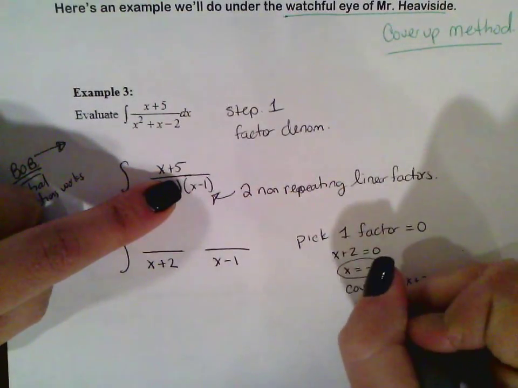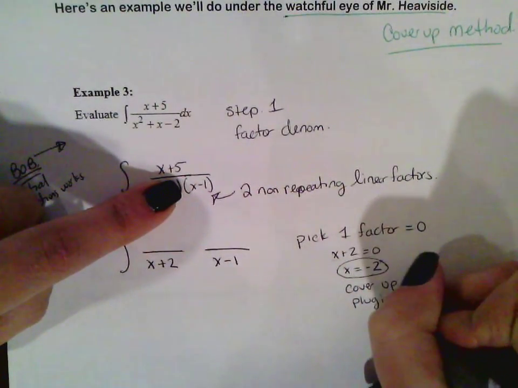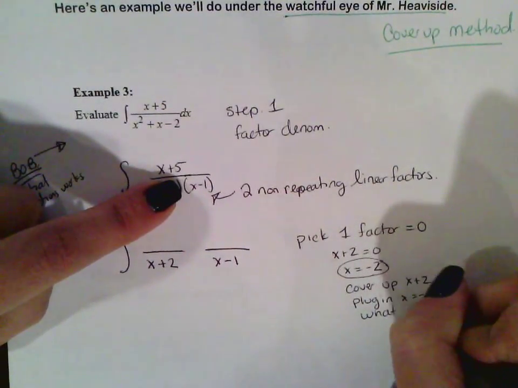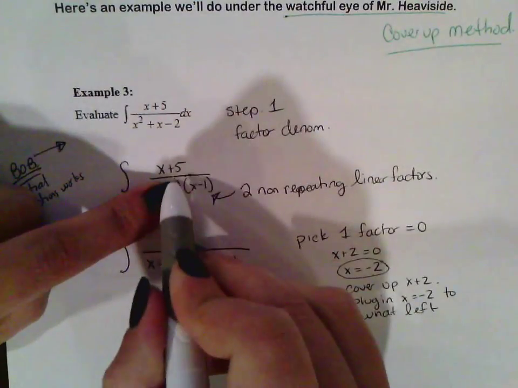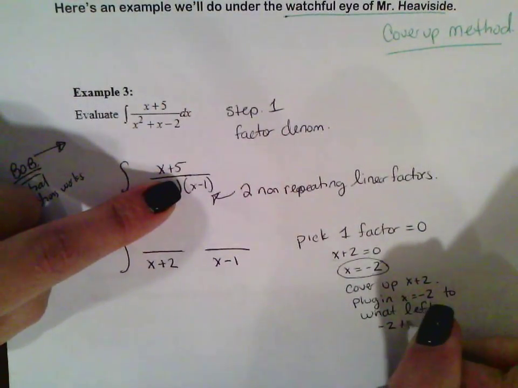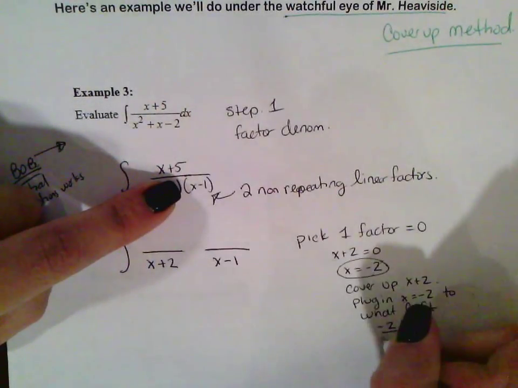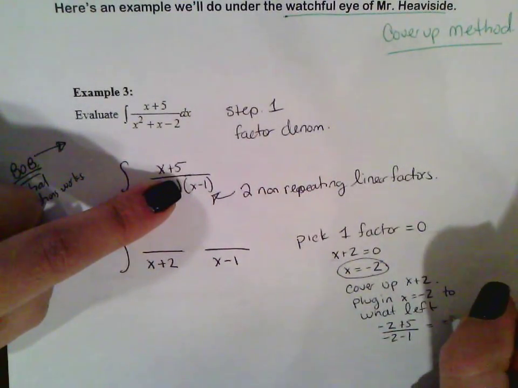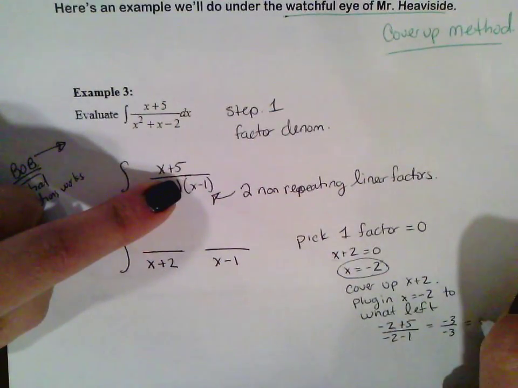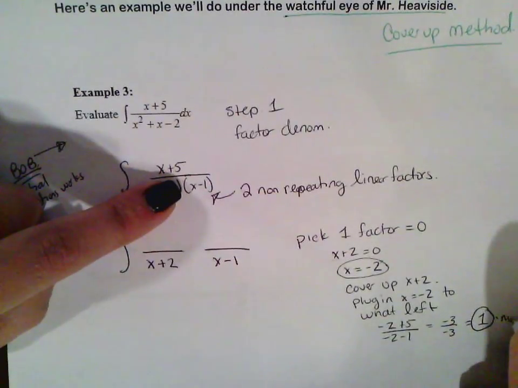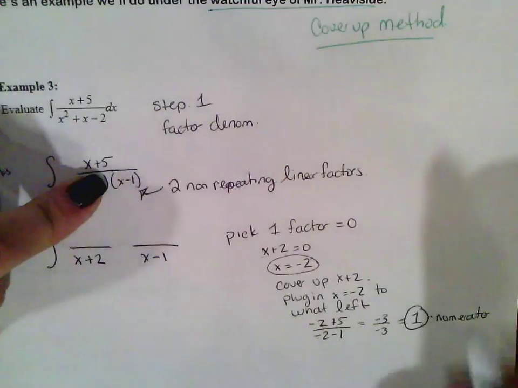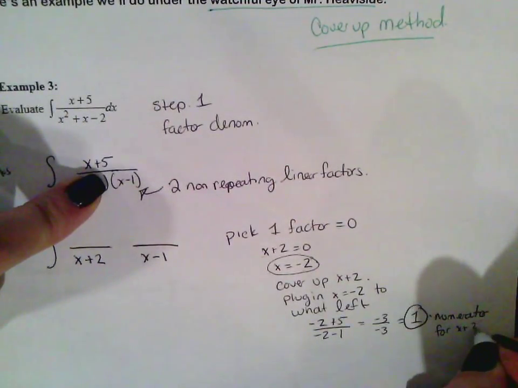I'm going to plug x equals negative 2 into what's left. So negative 2 plus 5 over negative 2 minus 1. What we're left with is 3 over negative 3, which is negative 1. And guess what? That's your numerator for x plus 2.